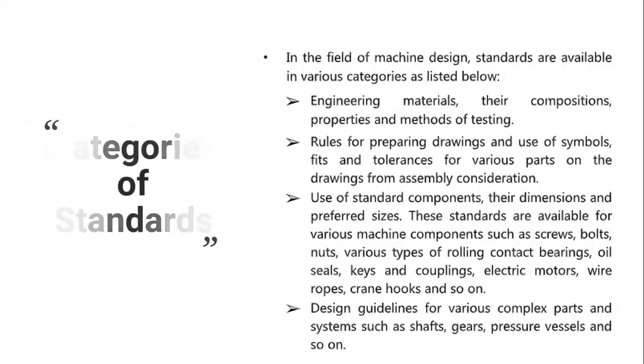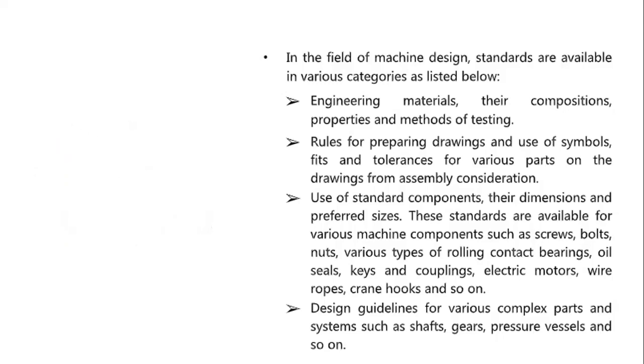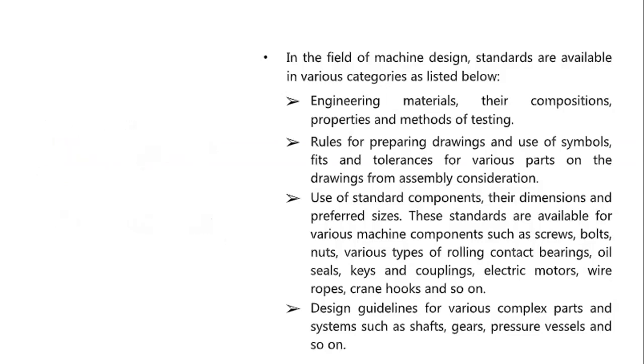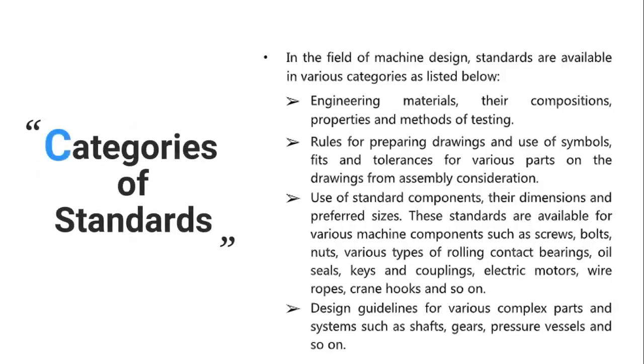There are design guidelines for various complex parts also, like shafts, gears, pressure vessels, and so on. We have the design of each and everything in our syllabus this time. For example, we have design of rolling contact bearings, we have design of couplings, we have design of gears, we have design of pressure vessels in our syllabus.